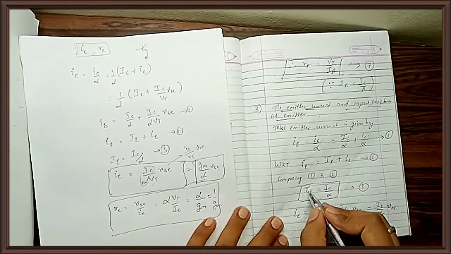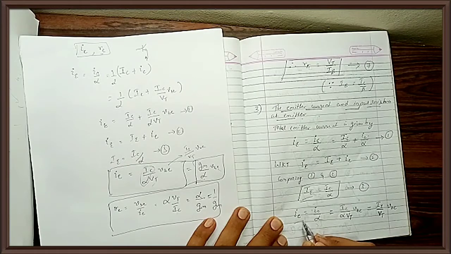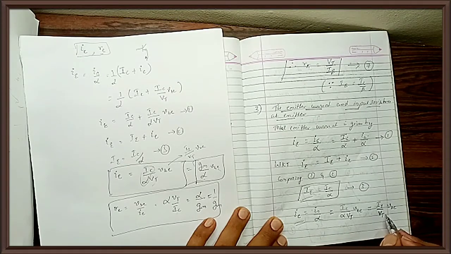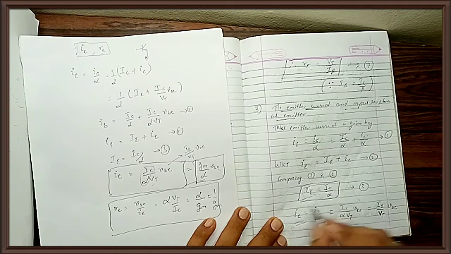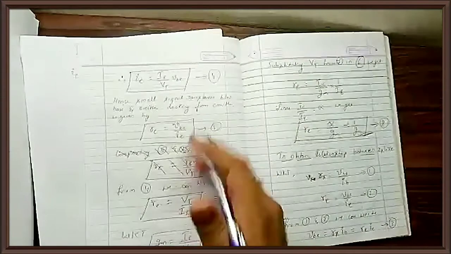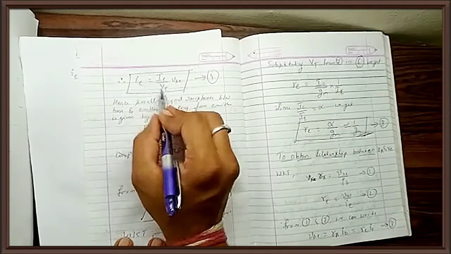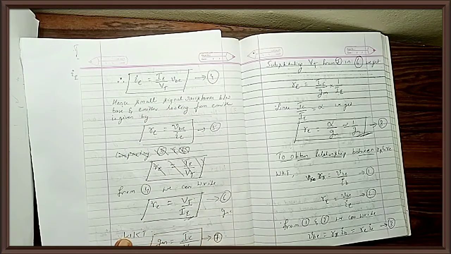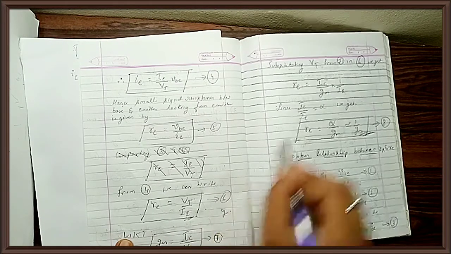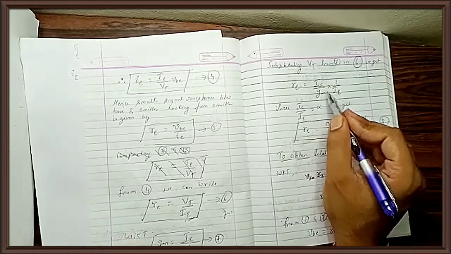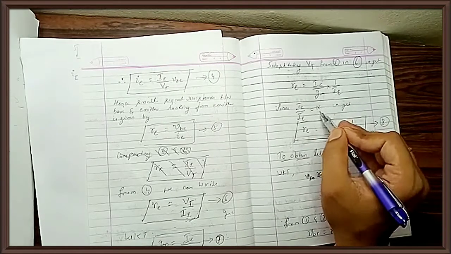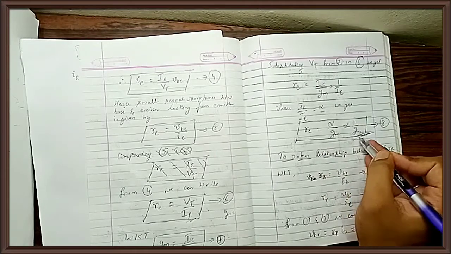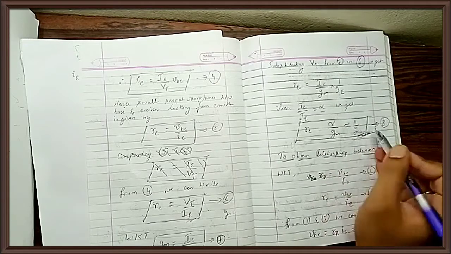It is very easy. I first find the DC emitter current, then I find the signal value of the emitter current. The signal value expression I have is IC divided by IE divided by VT into VB, but I need RE. So I write RE as VB by IE, and I'll get VT divided by IE. But what is VT? VT is IC divided by GM, so VT is IC divided by GM into IE, correct? So what is IC divided by IE? Alpha. So alpha divided by GM is approximately equal to 1 by GM. Hopefully this is very clear.